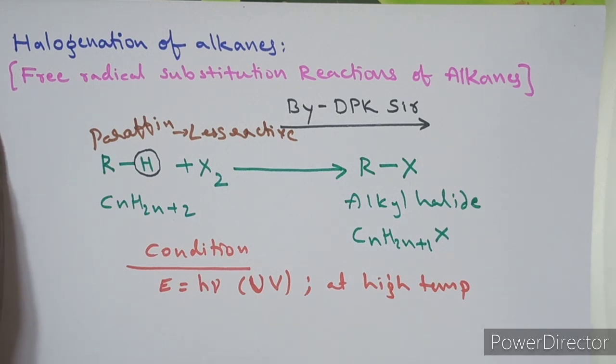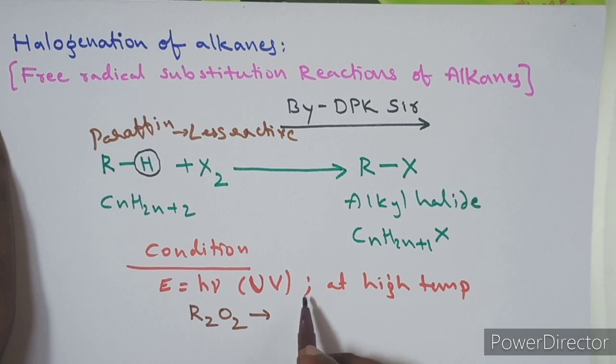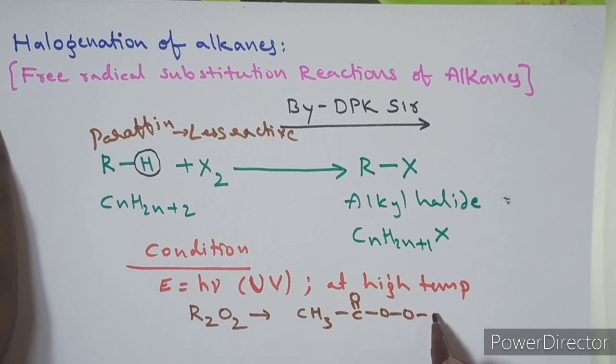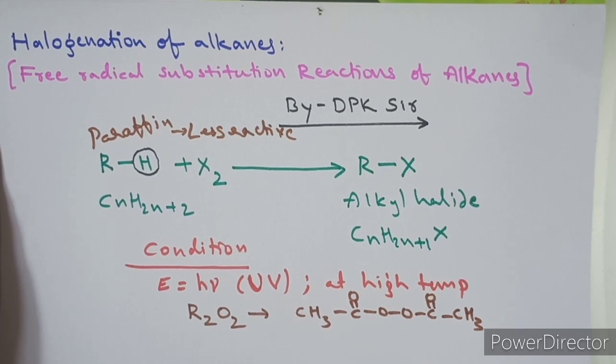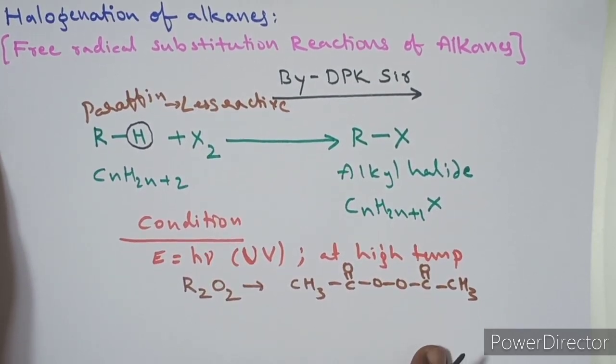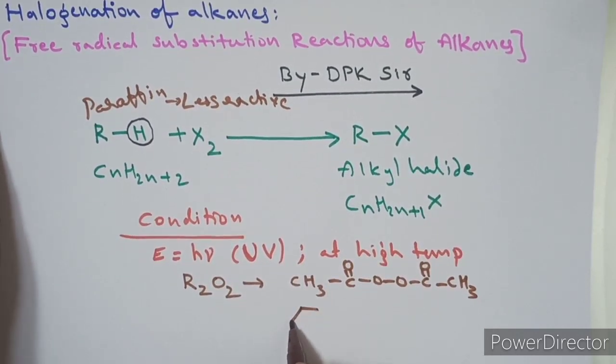Also we require some reaction initiators. Generally we use peroxides. What are the general peroxides we can use? Remember, we can use this peroxide, which is called acetyl peroxide. Or we can also use other peroxides like benzoyl peroxide, like this.